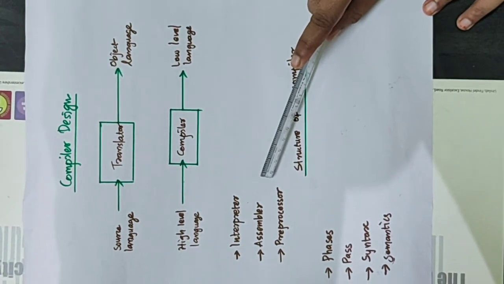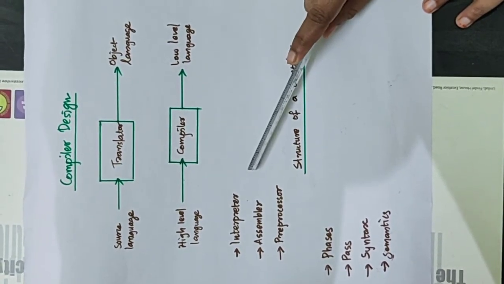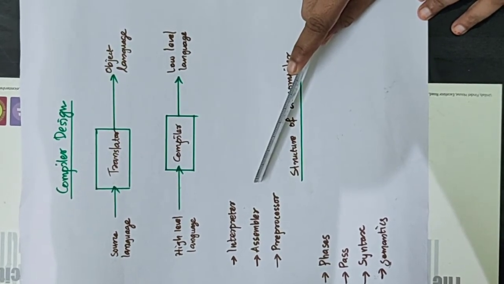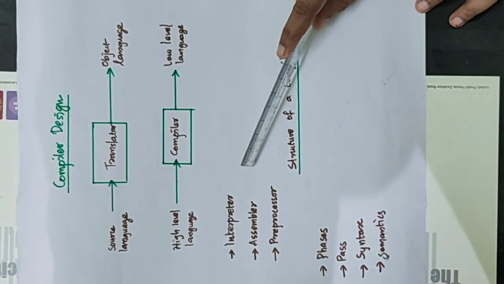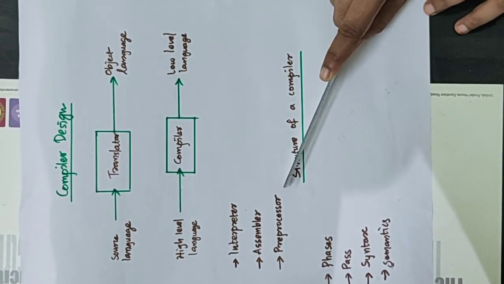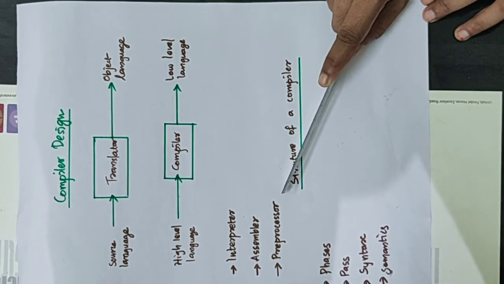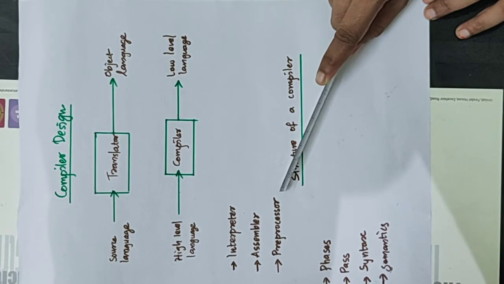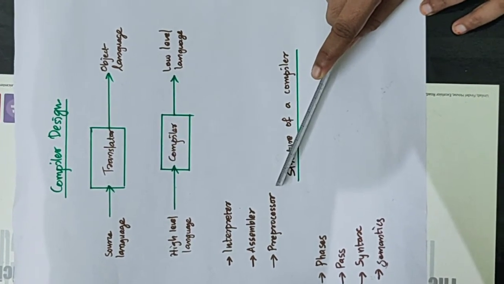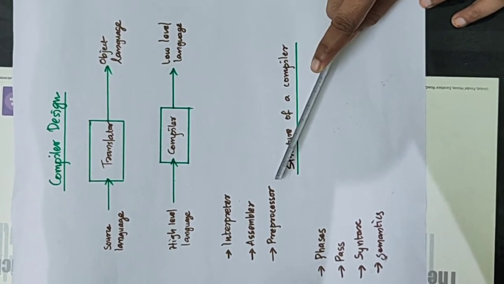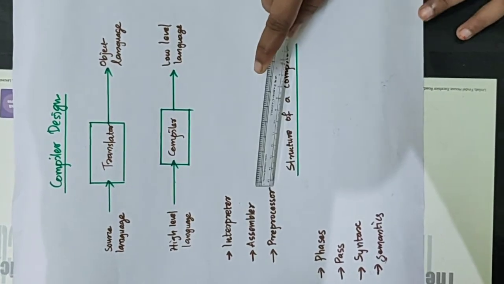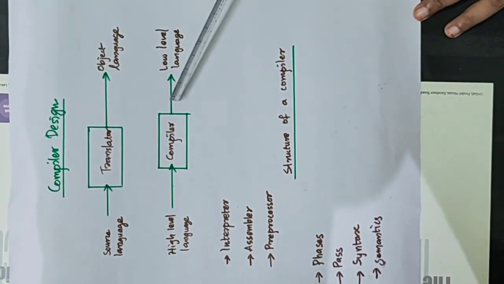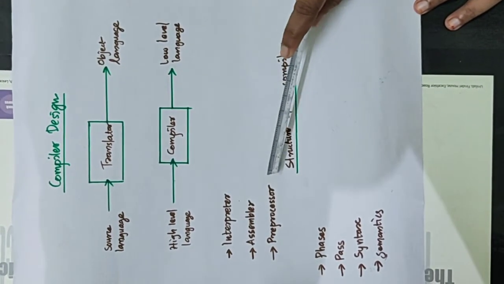Assembler: we all know that the source language is an assembly language and our target language is a machine language. That is, in the assembler, the assembly language is converted into machine language. Then the preprocessor: translators that take a program in one high level language into an equivalent program in another high level language. That is, the source language is a high level language and the object language is another high level language. That type of translator is known as a preprocessor. Then we have learned about translator, compiler, interpreter, assembler and preprocessor.